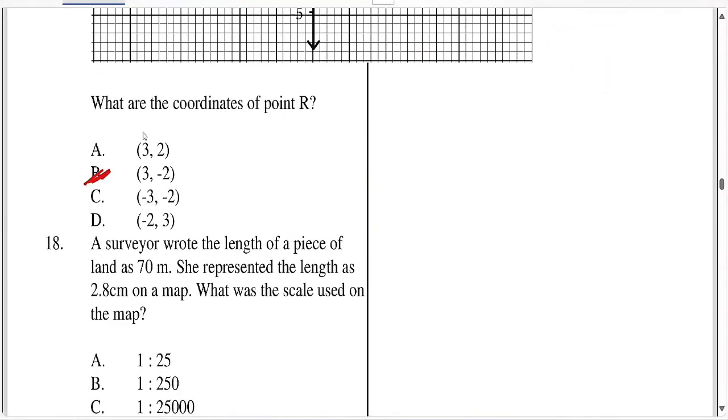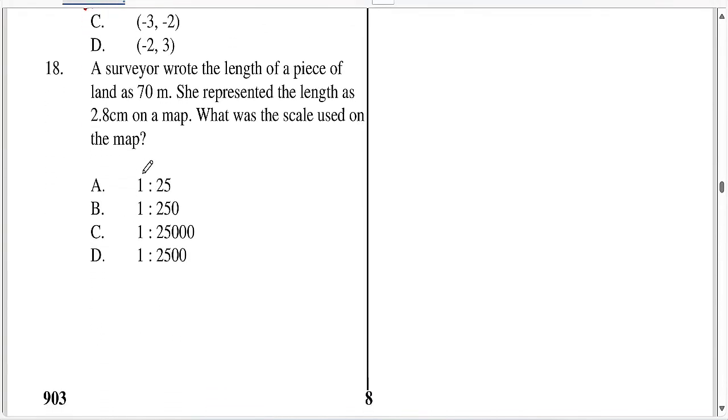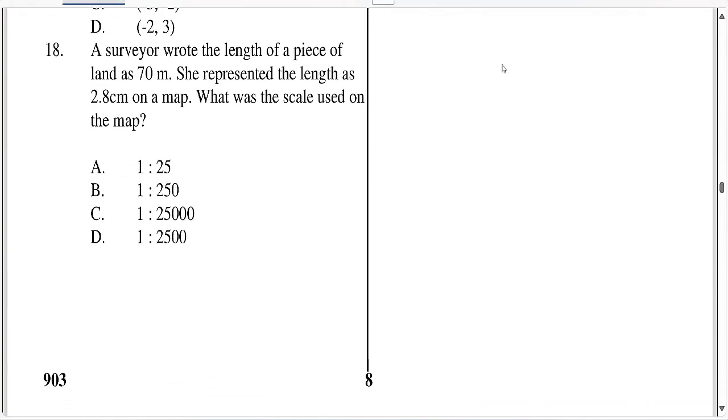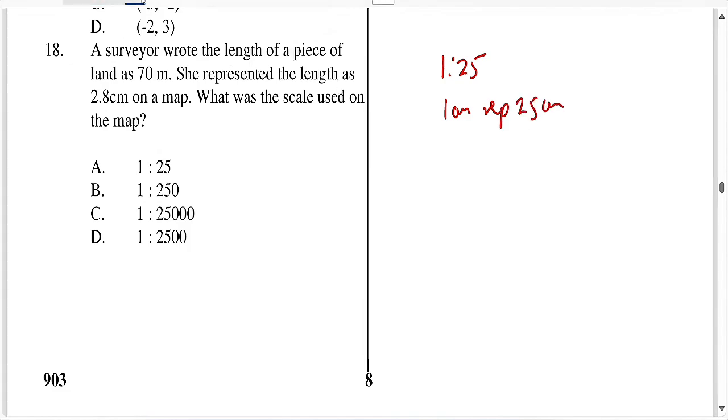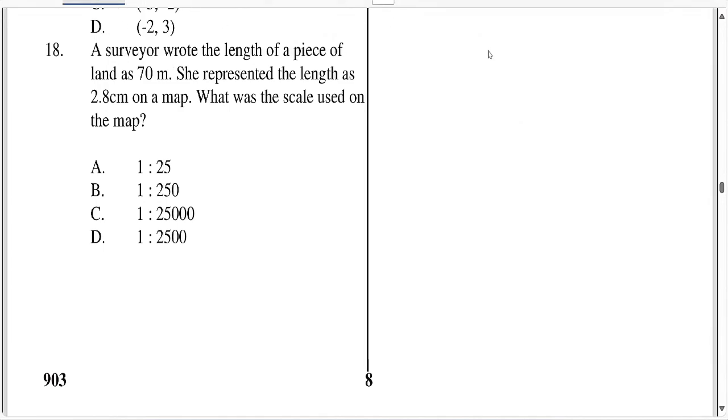So question 18, a surveyor wrote the length of a piece of land as 70 meters. She represented the length as 2.8 centimeters on a map. What was the scale used on the map? So ukiangalia scale huwa lazima zote katika scale ratio iwe ni centimeters. So ukiwa kwa mfano umeambiwa 1:25, it means that 1 centimeter represents 25 centimeters. So this is an example, this is not the answer, so don't mistake it to be an answer. So tutachukua hiyo piece of land which is 70 meters.